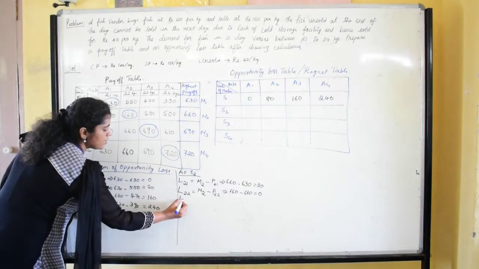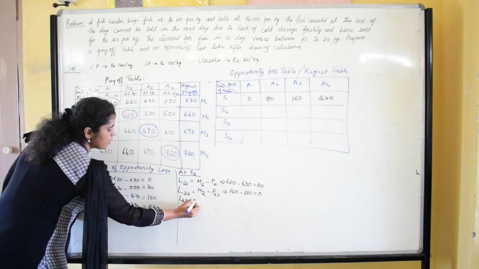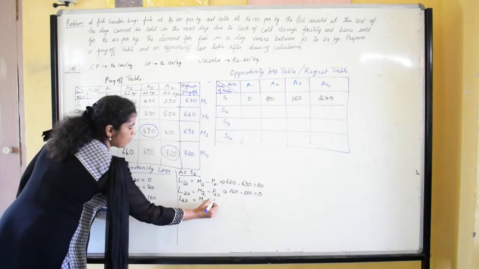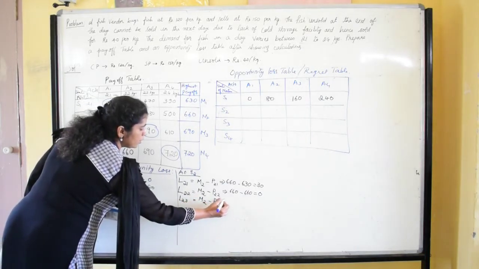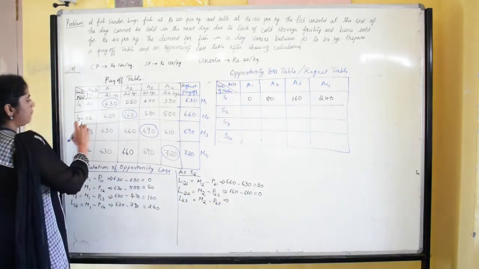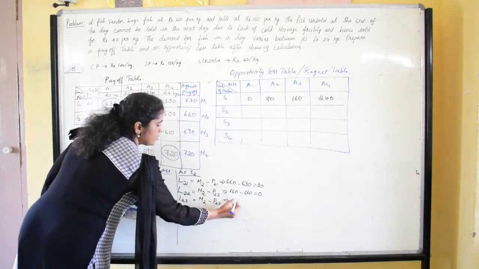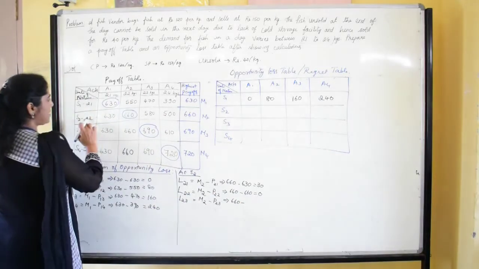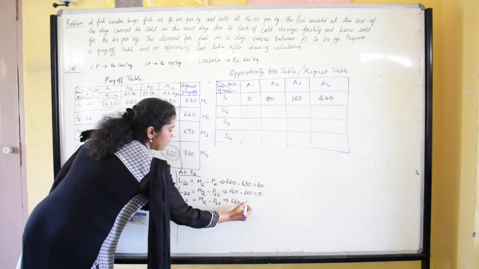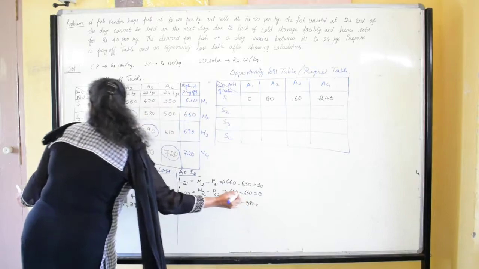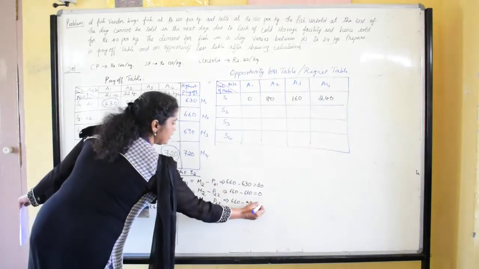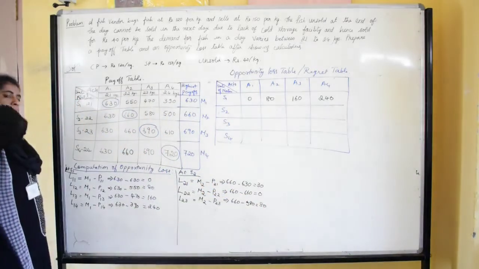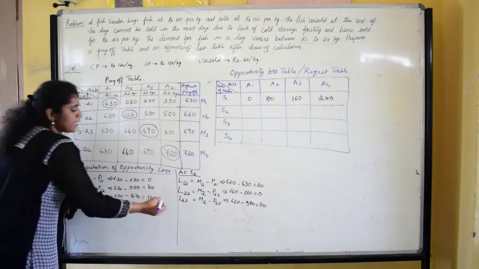Then the loss at second row third column is equal to M2 minus the payoff of second row third column, that is 660 minus 580, and that is equal to rupees 80.